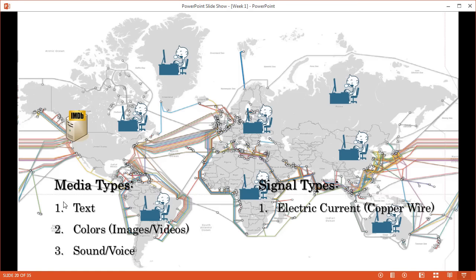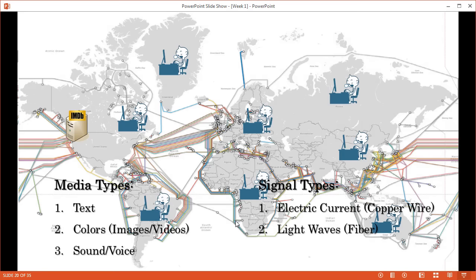So what we have now, text, we can communicate any text, which are just characters, where each character has its own unique format of electric current, either being there or not there, either a 1 or a 0, and we can communicate any colors, any images, videos, and sound, as we just saw. The only signal type that we have yet used is electric current, though, via copper wire. It's still great, heavily in use, but usually for short distances.